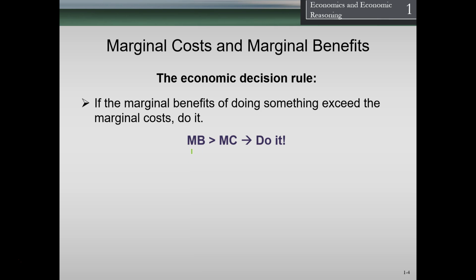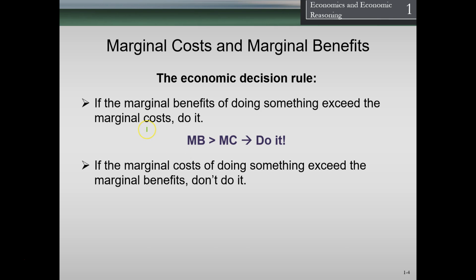When we observe people, whatever decision they're making, whether they're buying stuff or deciding to go somewhere, we're assuming that to them their marginal benefit is greater than their marginal cost. That's why they're doing it. And so we're basically going to put that in formal terms. Again, we don't know what the measure is. We don't have a formal unit for it. But in theory, that would be a reasonable assumption. If that's what someone is doing, the decision they're making has a benefit on the margin greater than the cost on the margin. And if the marginal cost of doing something exceeds the marginal benefit, then don't do it.